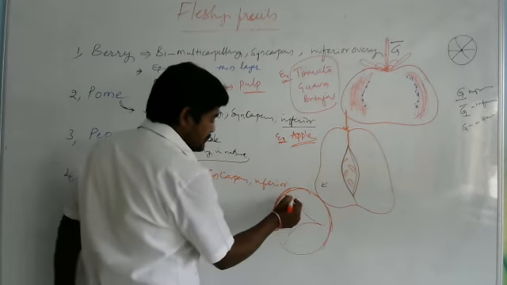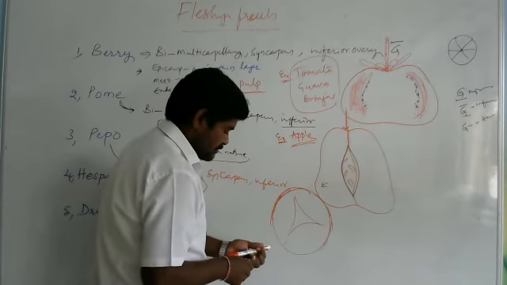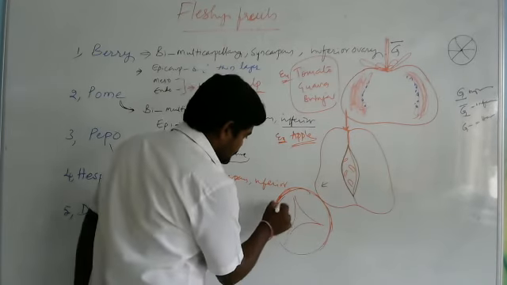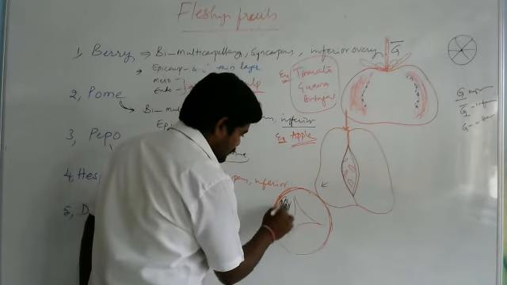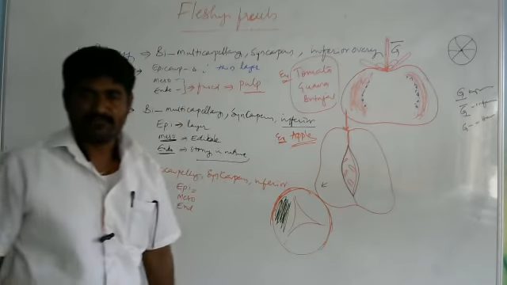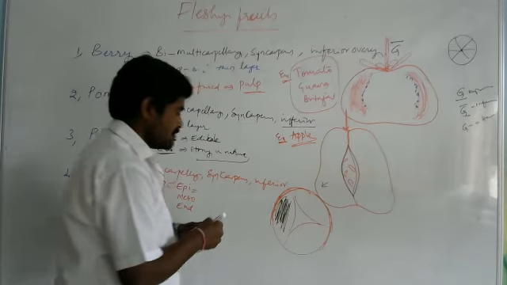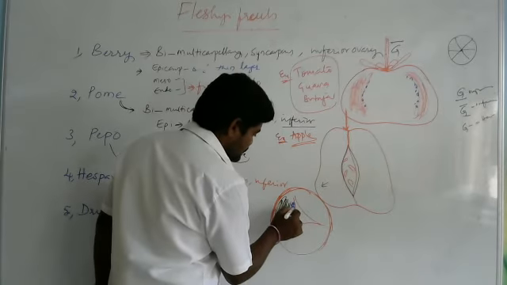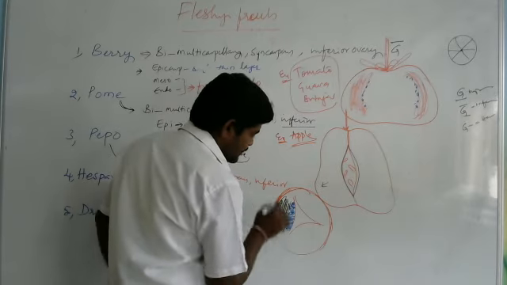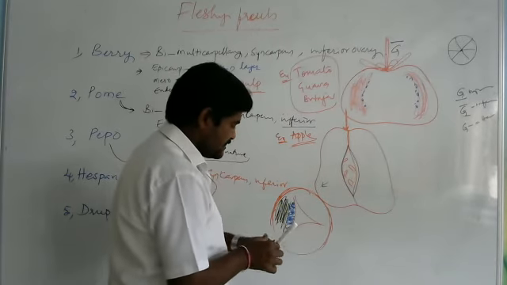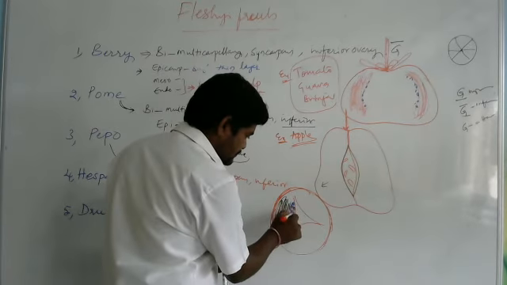After this epicarp, we see this part, which is nothing but the mesocarp. Mesocarp is somewhat fleshy in nature. And the last layer is the endocarp, which is spongy in nature. This endocarp consists of the seeds.